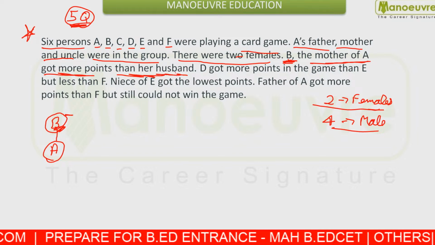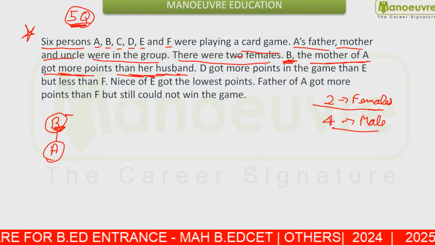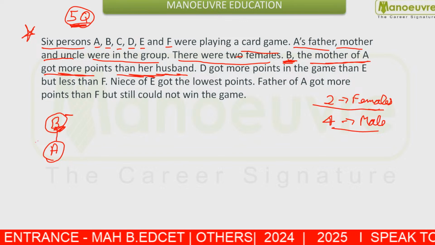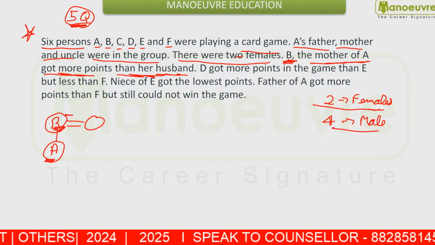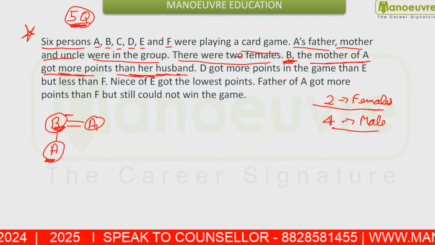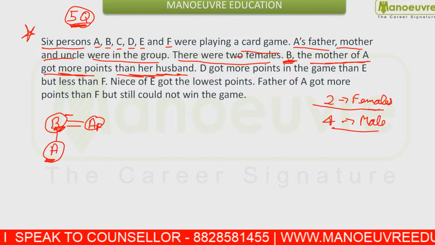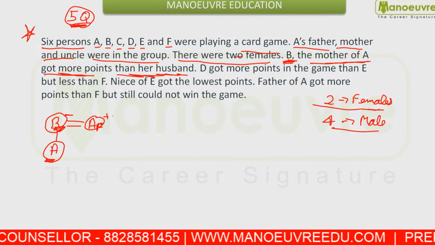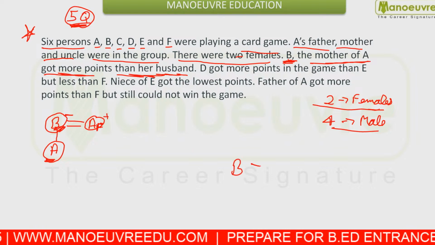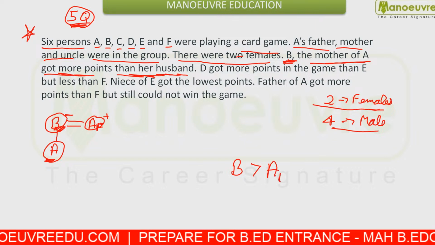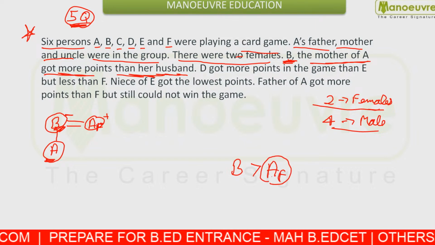Who is B's husband? B's husband is the father of A. I am writing it as AF for now, then we will know who is A's father. Now you are given B scored more than A's father. We will place that value later on.